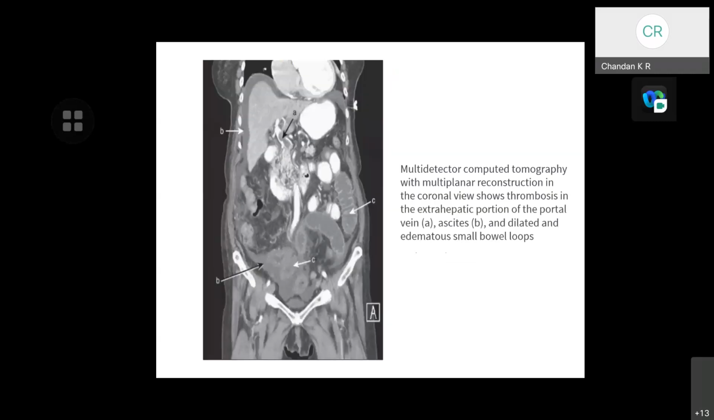Here is a CT angiogram showing a coronal view with thrombosis in the extrahepatic portion of the portal vein, with ascites and dilated edematous small bowel loops.